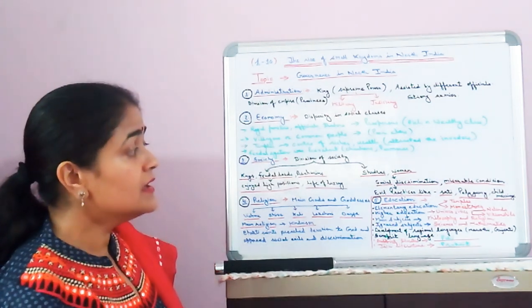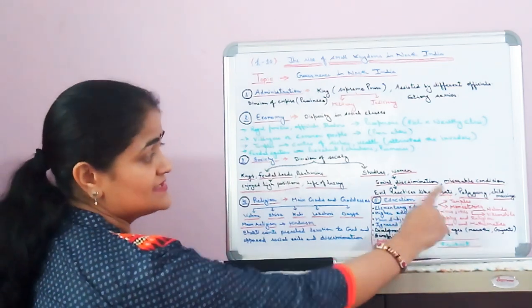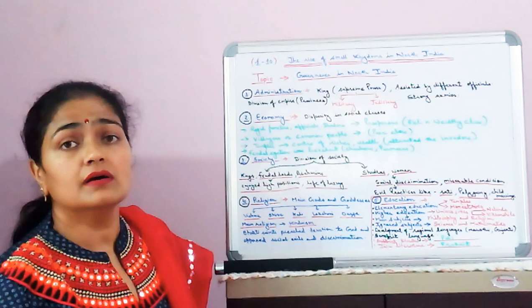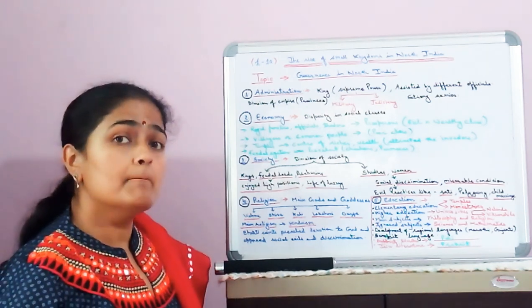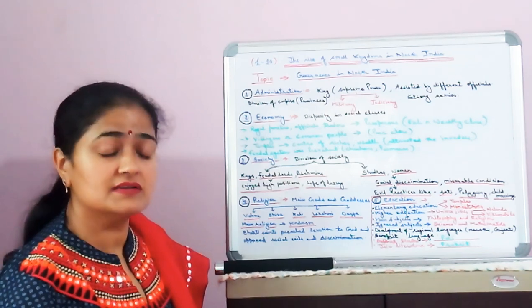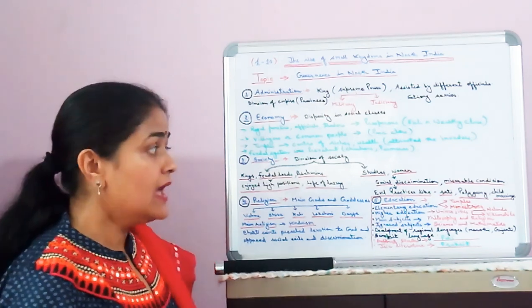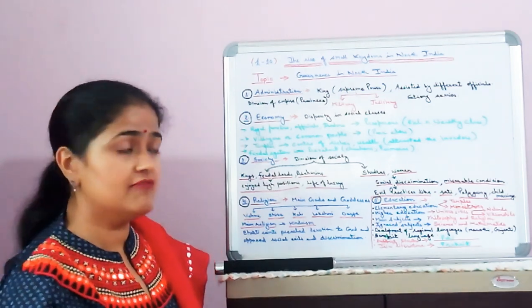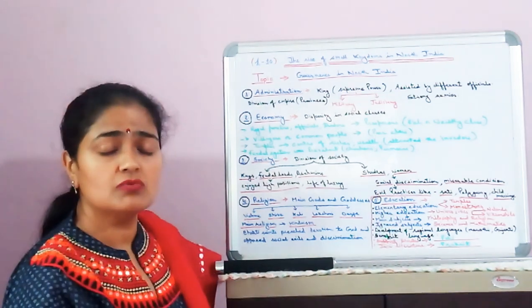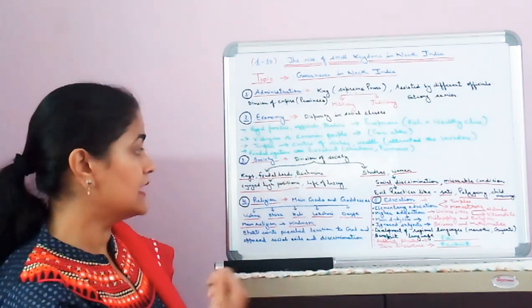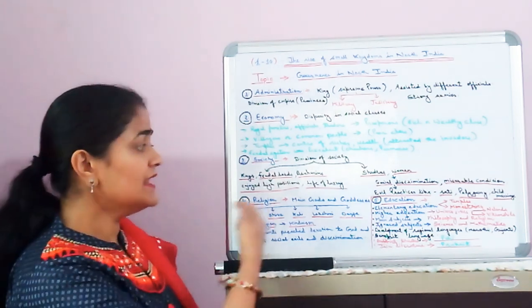So dear children, the sati system was very famous, in which a lady was burnt in the burning pyre of her husband on his death. Polygamy means having more than one wife, and even child marriage was a main social evil that was prevalent at that time. So next is religion.